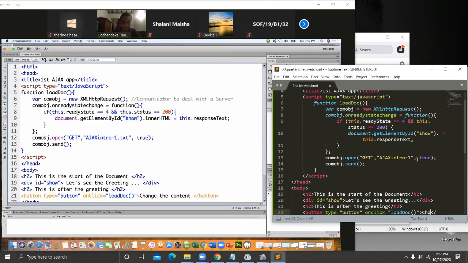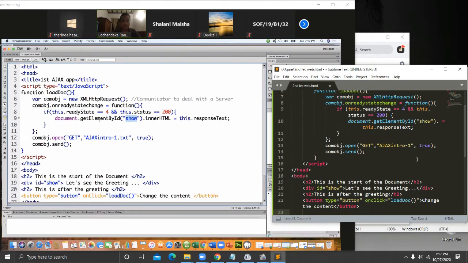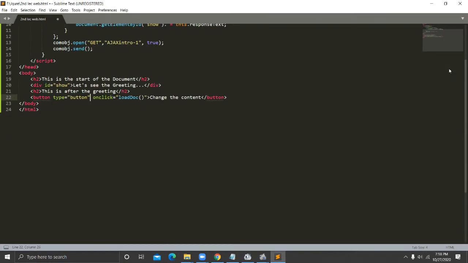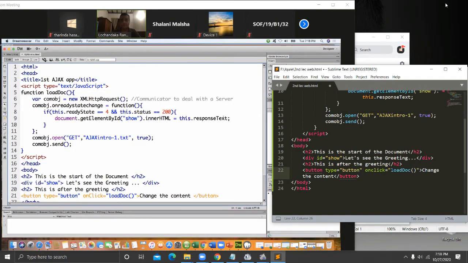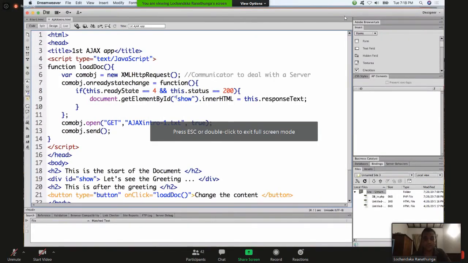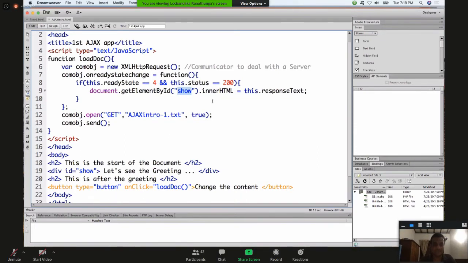There is an element with an ID attribute called show. Document.getElementById show. Inside the HTML of that element is going to be this response text. We put that text inside the element with the show ID. That is what we do.